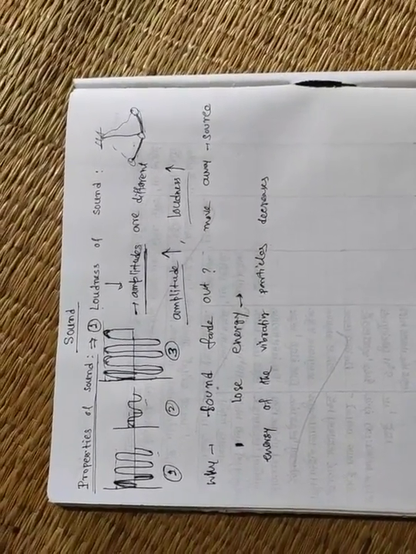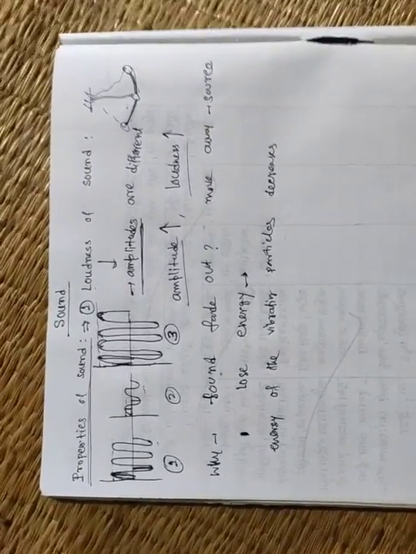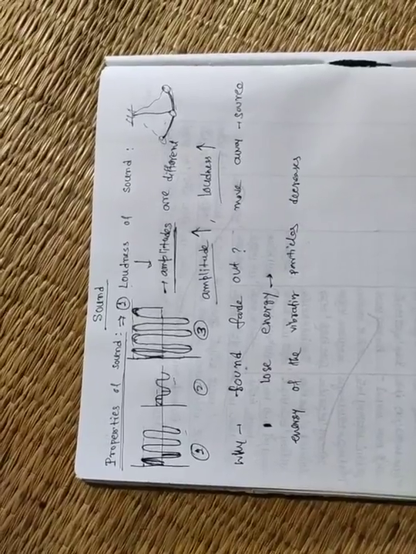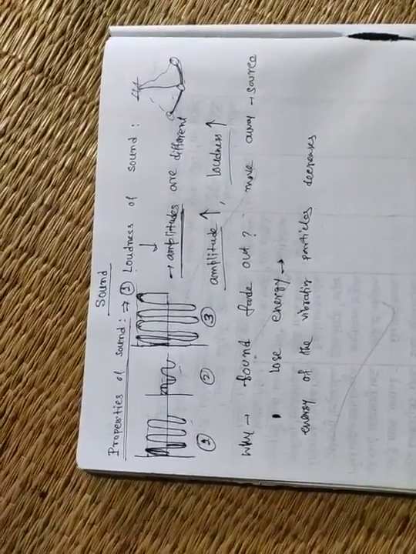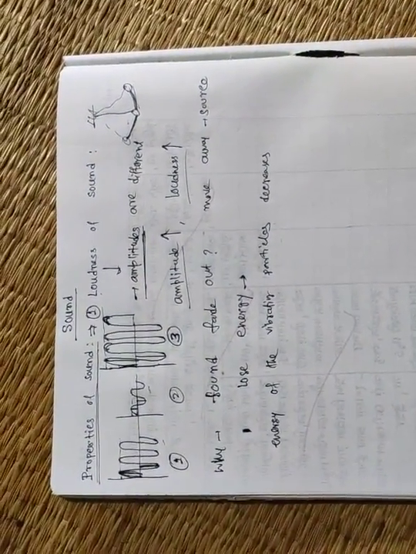In this way the vibration goes on, and it passes the energy to the adjacent particle. So when this vibrates and gives some energy to the other particles, it loses energy, and the energy of the vibrating particle decreases gradually.